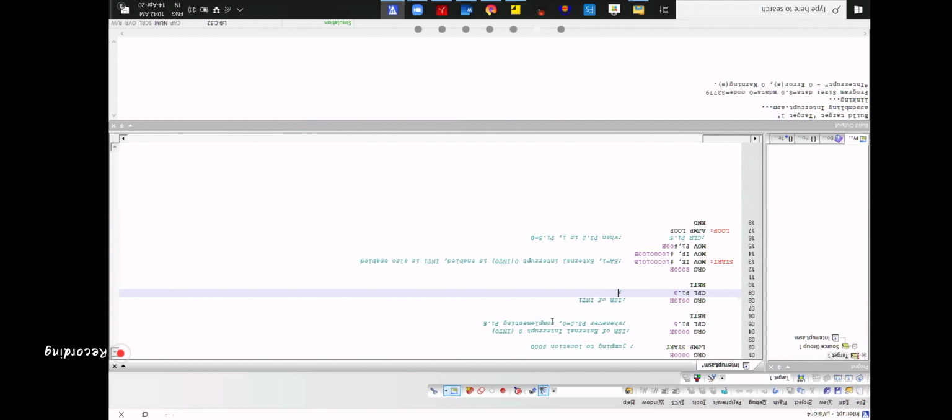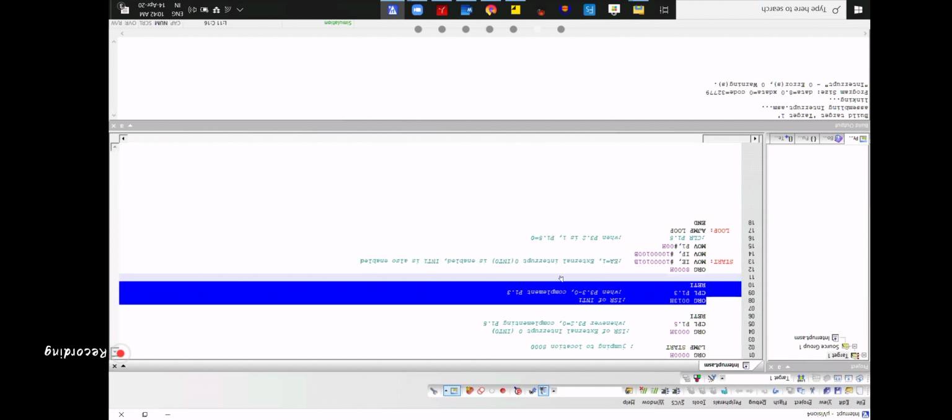So when P3.3 is equal to 0, complement P1.3. Okay, are you getting? Now it will run. So this is for INT0, this is for INT1. Now when both are 0, that means both are active low.